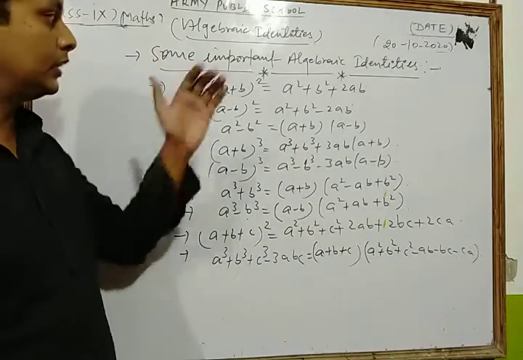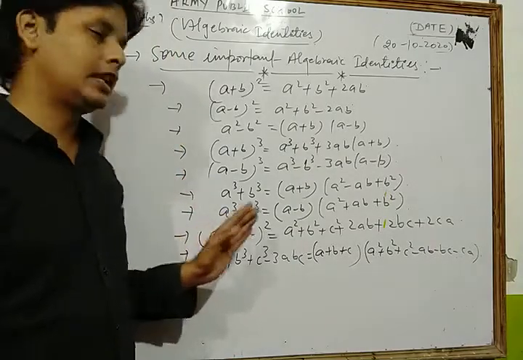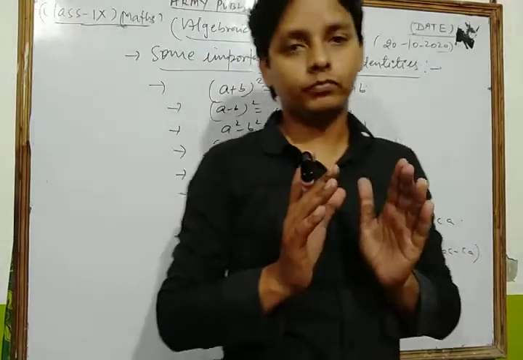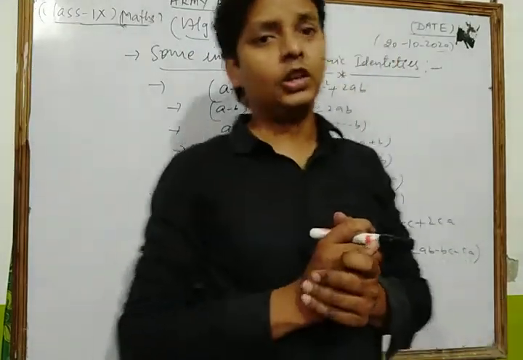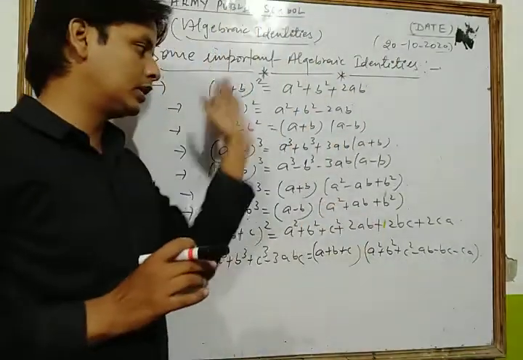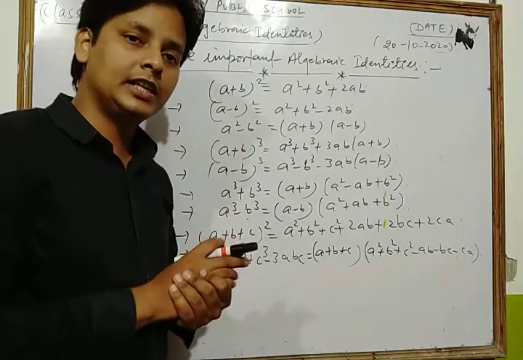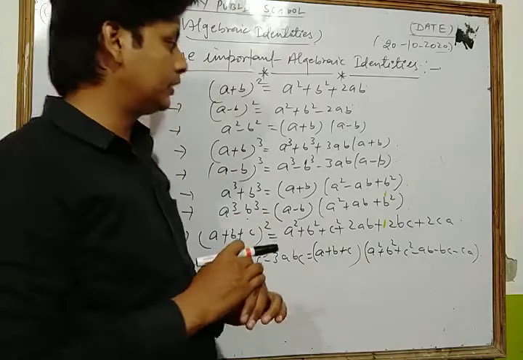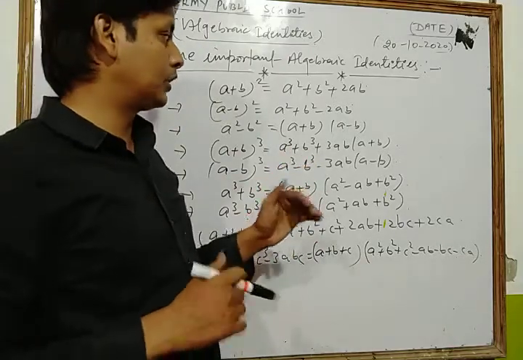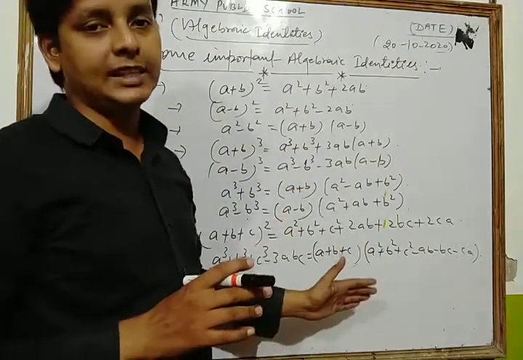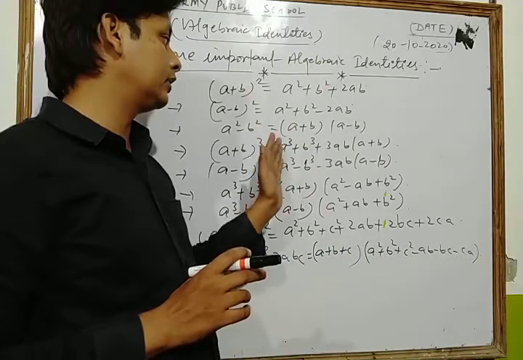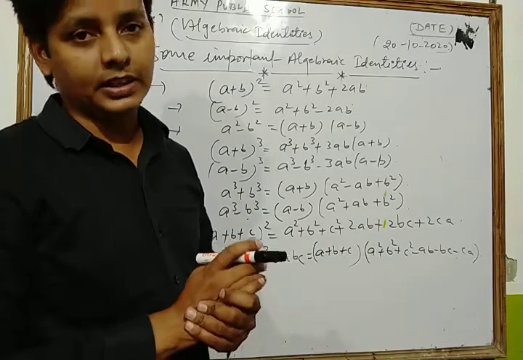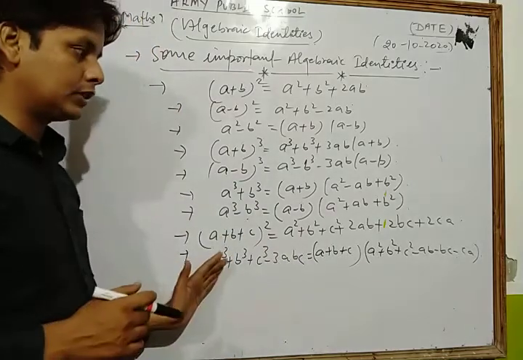So in this way, dear students, these are 9 very important algebraic identities of your syllabus. Okay, so dear students, please learn each and every algebraic identity, and in your chapter there are questions based on these algebraic identities. Without learning these algebraic identities, you can't solve any question of your NCERT exercise. Okay, these are very important algebraic identities.